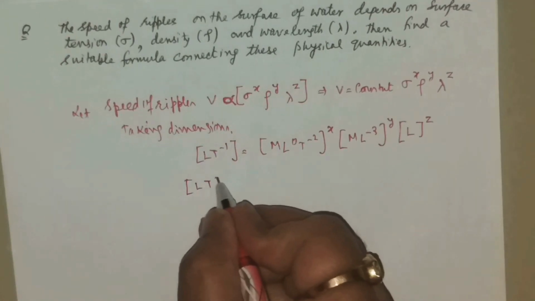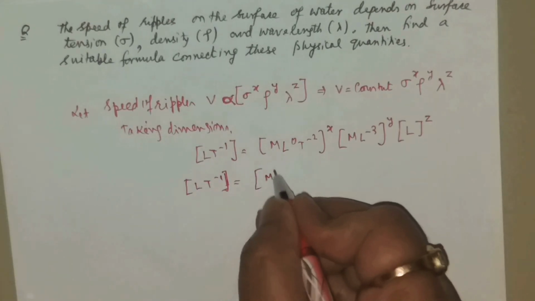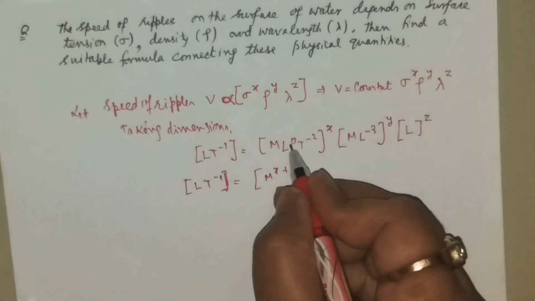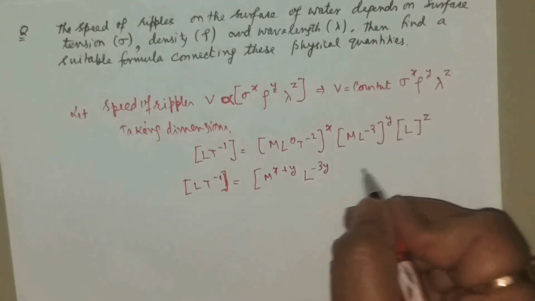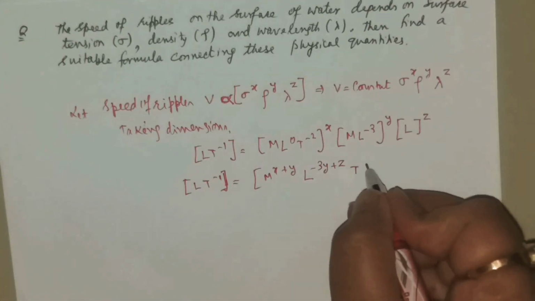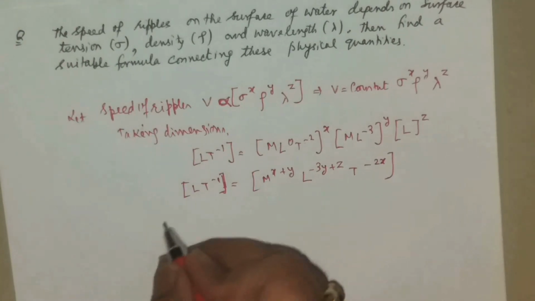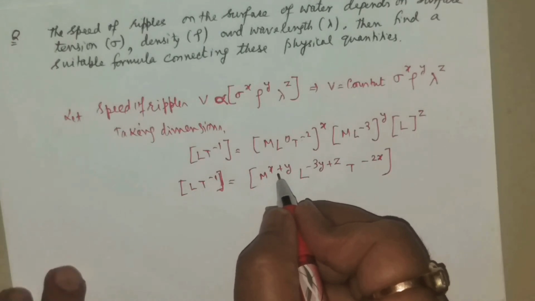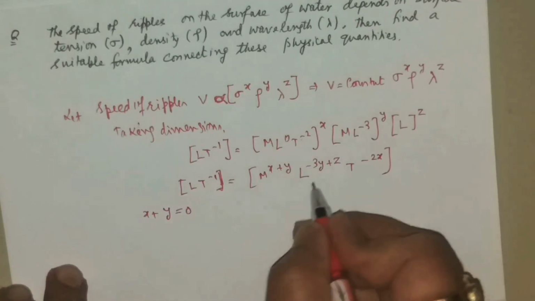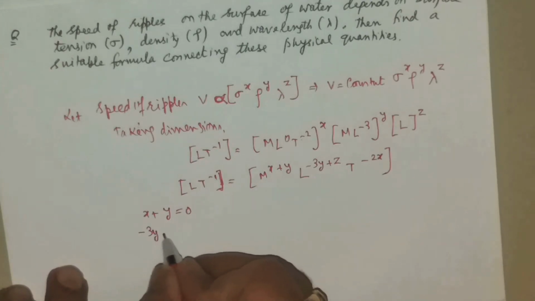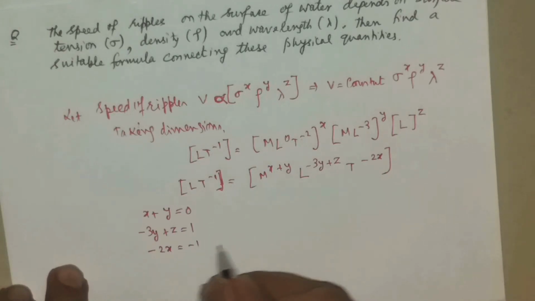Now consolidate the powers. T to the power minus 1, L is there, and this is M to the power x plus y. L is not there here, be careful, it is minus 3y, and this is plus z, and T to the power minus 2x only. So the powers of M, there is no M containing term, x plus y is 0, the power of L is minus 3y plus z is 1, and the power of T, which is minus 2x, is minus 1.